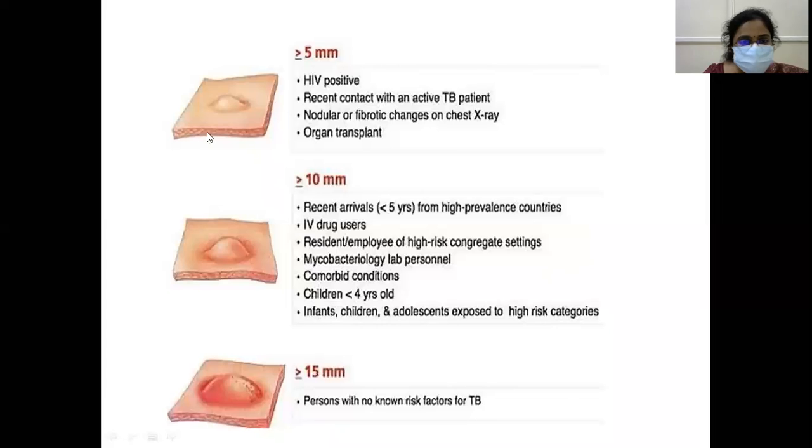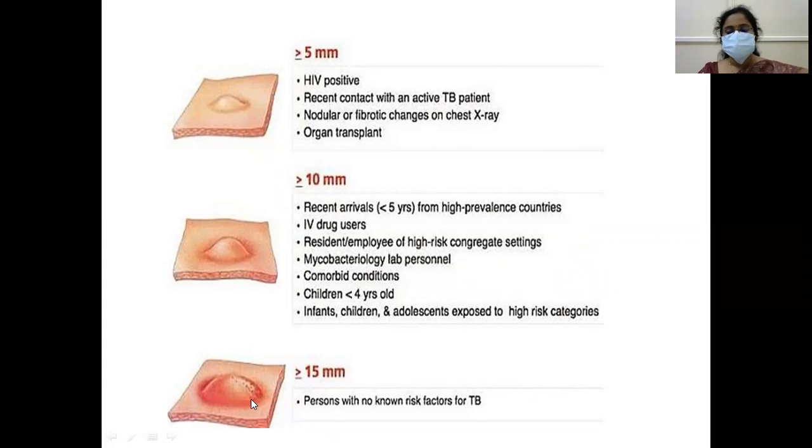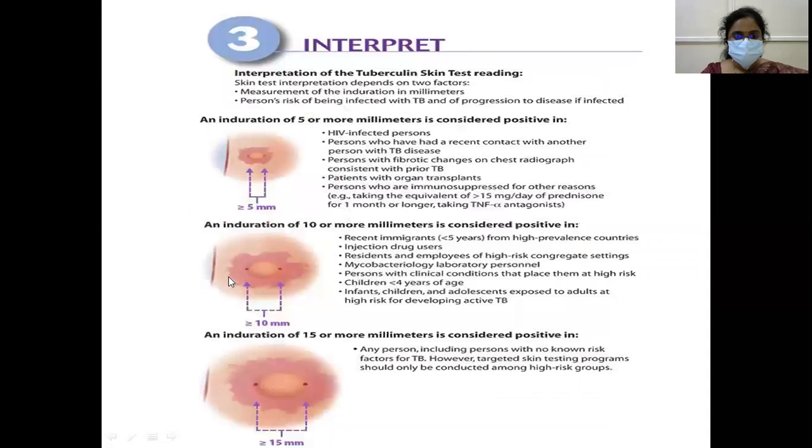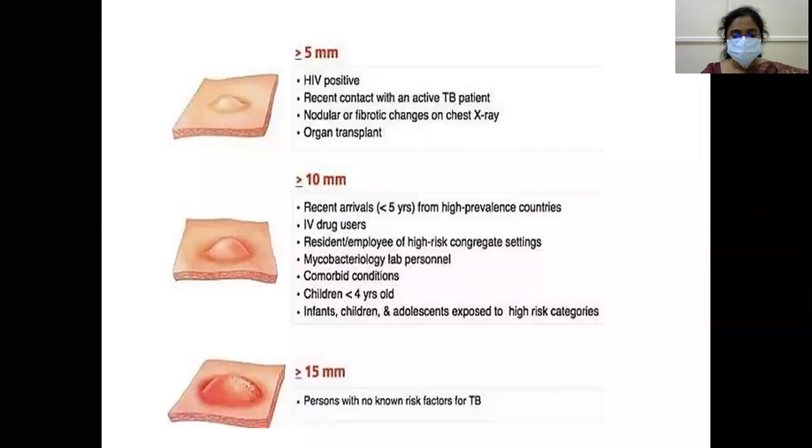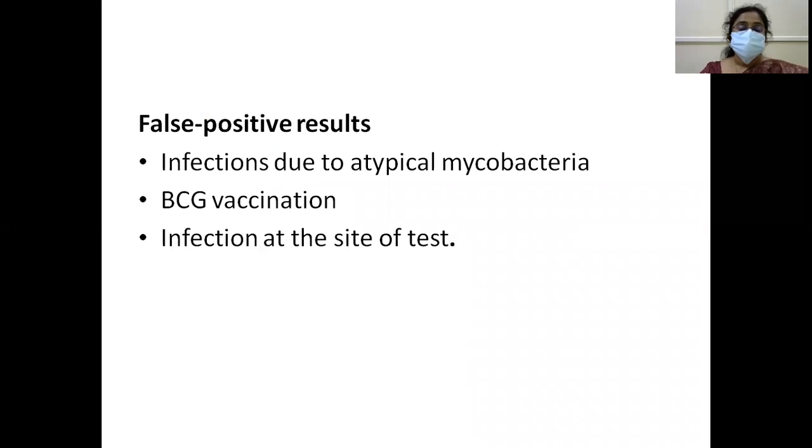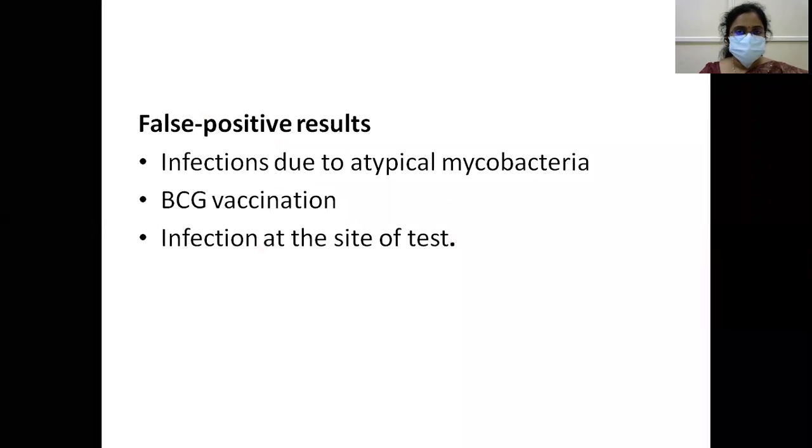When you see it, it appears like this above the skin. But you measure it like this. Only the diameter of the induration is taken into account. And what you should remember is that it is transverse to the long axis of the forearm. Sometimes there may be false positives.